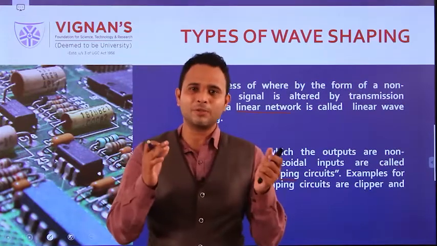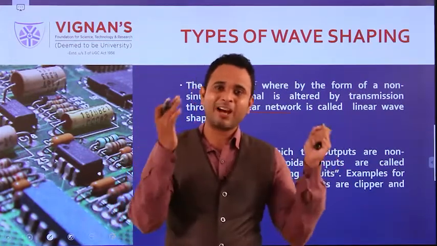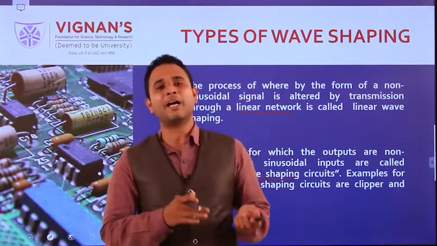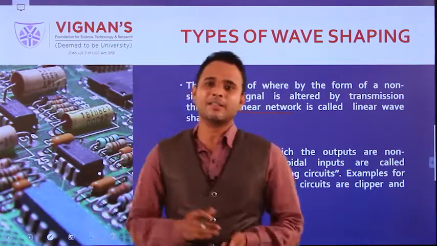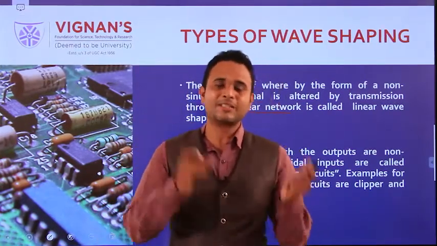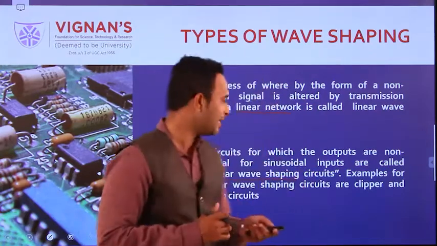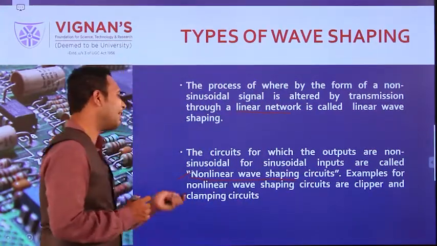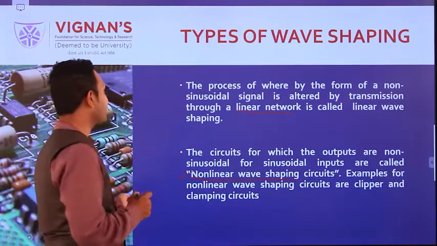So our input signal is a sine wave, but the output signal is non-sinusoidal. These types of circuits are named non-linear wave shaping circuits.